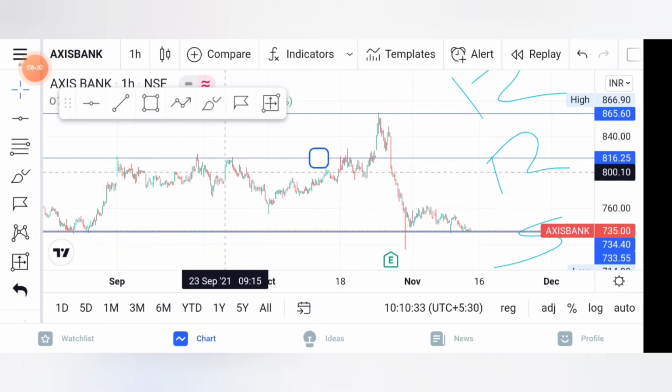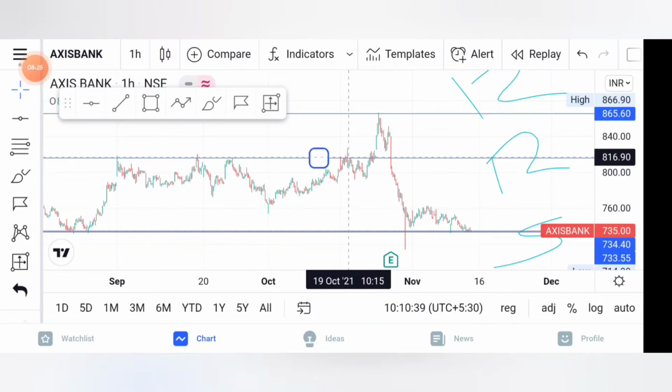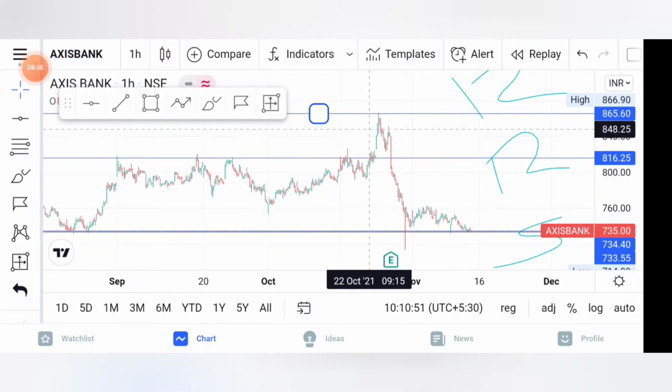again the sellers pushed the price below, and again on 23 September the same was repeated, and again on 19th October the same thing has been repeated, and on 22 October the buyers nearly pushed the price, but the sellers were in control, again pushed the price to the support level clearly. So that's how I made this a second resistance level.